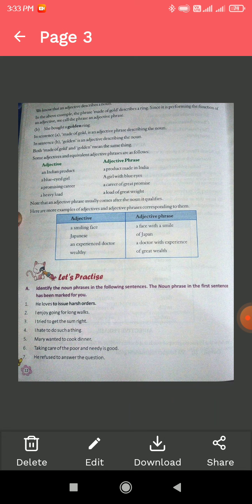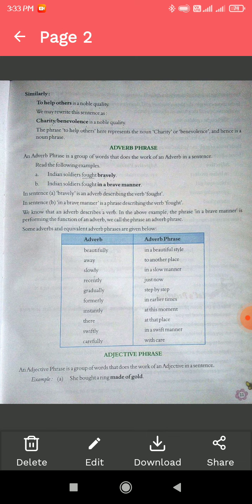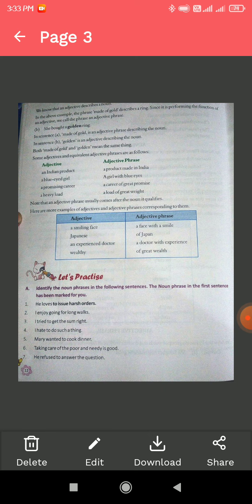An adjective is a word that gives more information about a noun or pronoun. In the above example, made of gold performs the function of an adjective, so we call the phrase an adjective phrase.